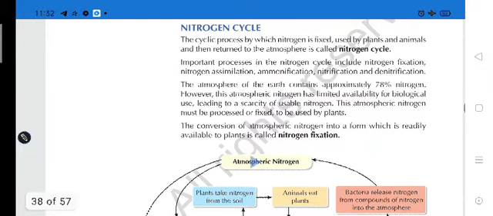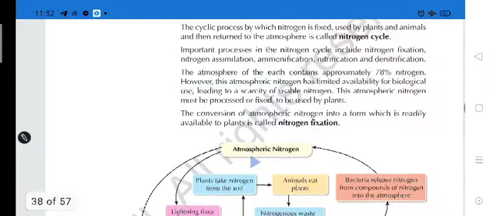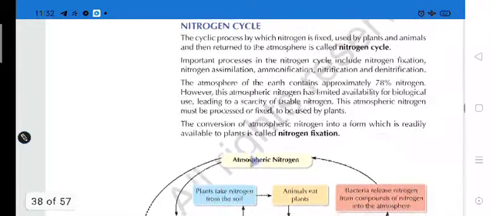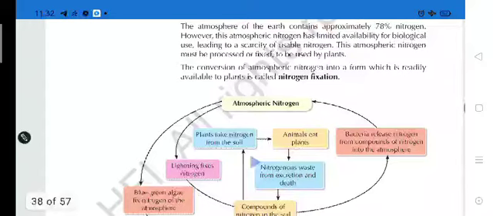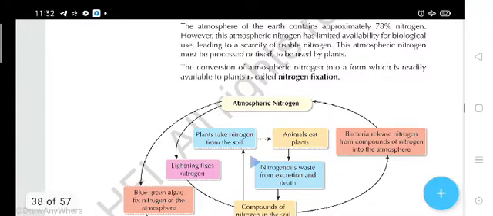So 78% is nitrogen. However, this atmospheric nitrogen has limited availability for biological use, leading to a scarcity of usable nitrogen. This atmospheric nitrogen must be processed or fixed to be used by plants. So the conversion of atmospheric nitrogen into a form which is readily available to plants is called nitrogen fixation. Nitrogen fixation means the atmospheric nitrogen is changed into a usable form.